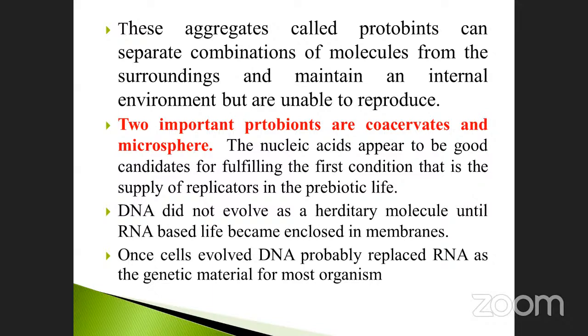But they are unable to reproduce; they cannot produce their own offspring. Such types are formed. The 2 important protobionts are very, very important: coacervates and microspheres.